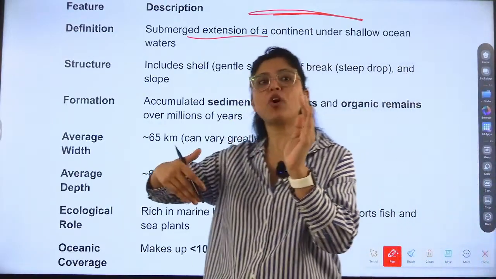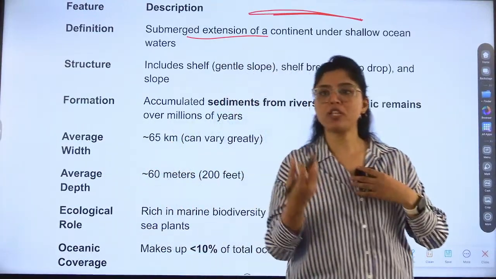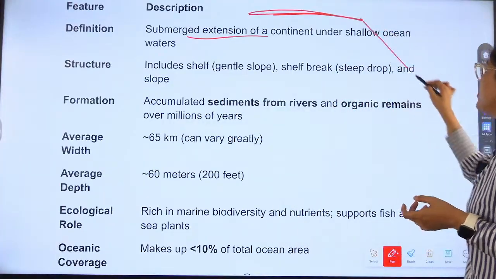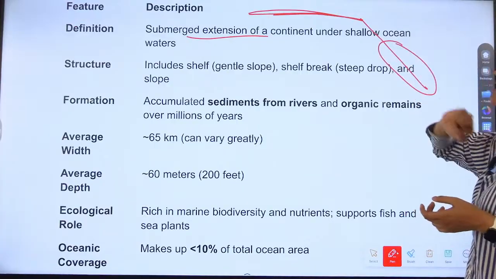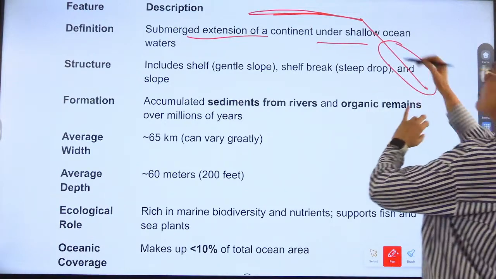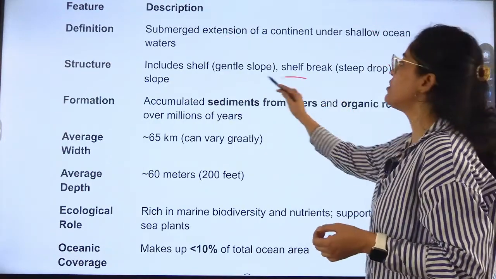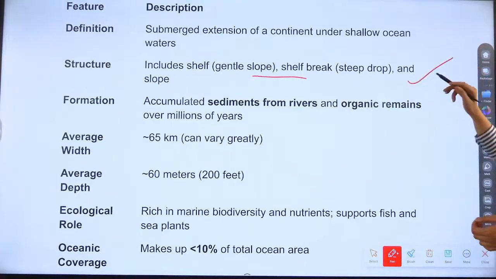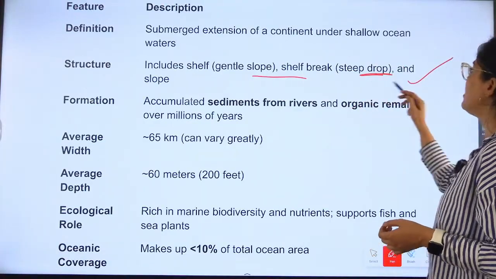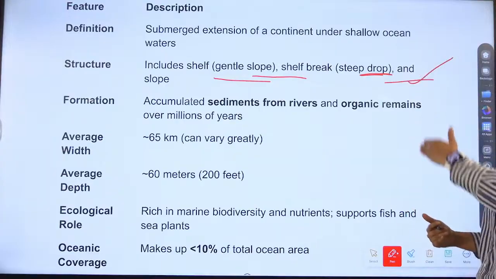But under the water also there are some landforms, which are filled by water, and then we call it ocean or other water bodies. But there is this continental shelf, which is the area under the sea, under the water. A submerged extension of a continent. It is submerged under the water, but it is an extension of a continent only, under shallow ocean waters. Now, the structure includes the shelf, the shelf break, which is a steep drop, and then the slope. So this is the structure of the continental shelf, divided into three features.